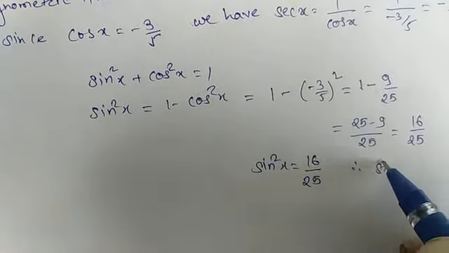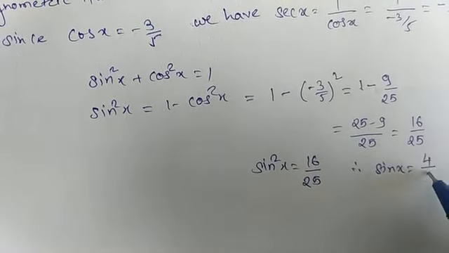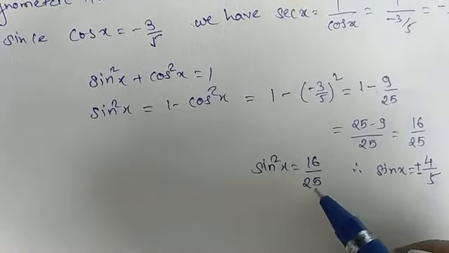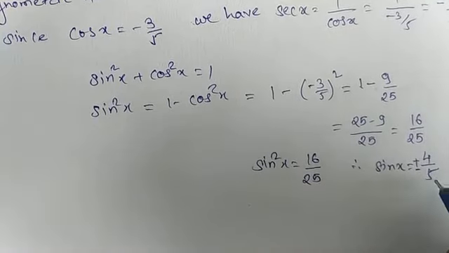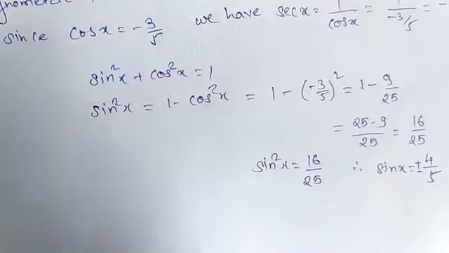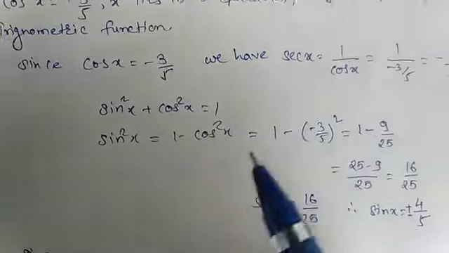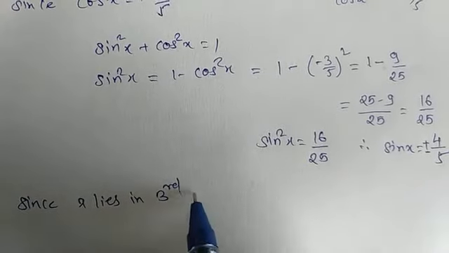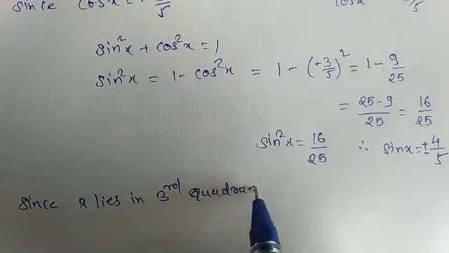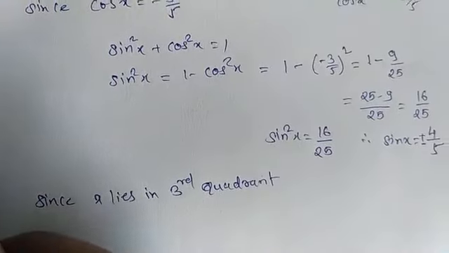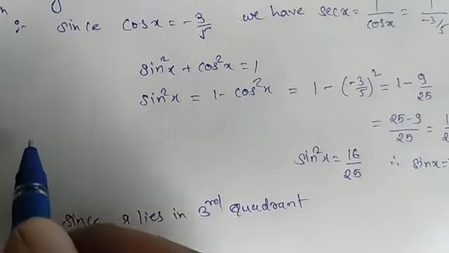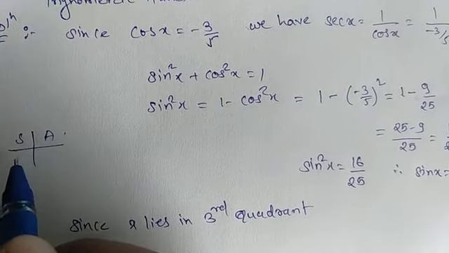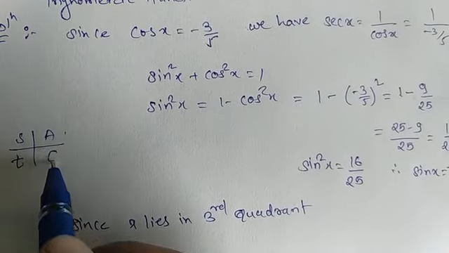Therefore sin x is equal to plus minus 4 upon 5, because the square root of 16 upon 25 is plus 4 upon 5 or minus 4 upon 5. Since as given in the question, x lies in the third quadrant, we know that in the first quadrant all are positive, in the second sin and cosec are positive, here tan and cot are positive, and here cos and sec are positive.